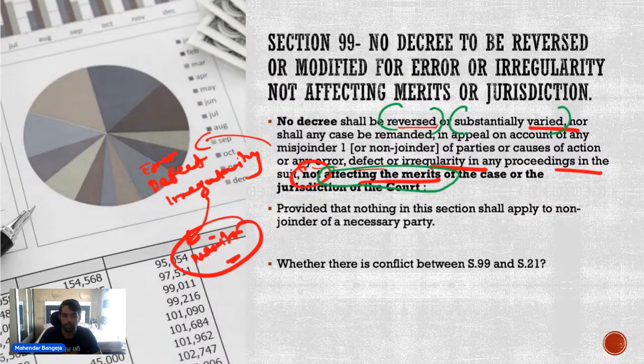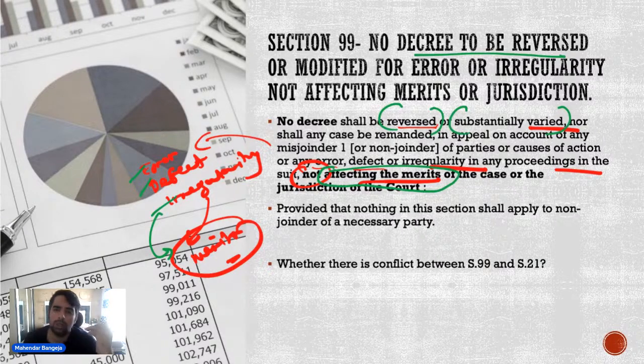So अगर error, defect और irregularity merits को affect कर रही है, then the decree can be reversed. Otherwise it cannot be. So जो भी objections की हम बात कर रहे हैं section 21 में, those objections should relate to the merits of the case. If those objections do not relate to the merits of the case, then automatically the decree will not be modified, or it will not be affected in any manner.